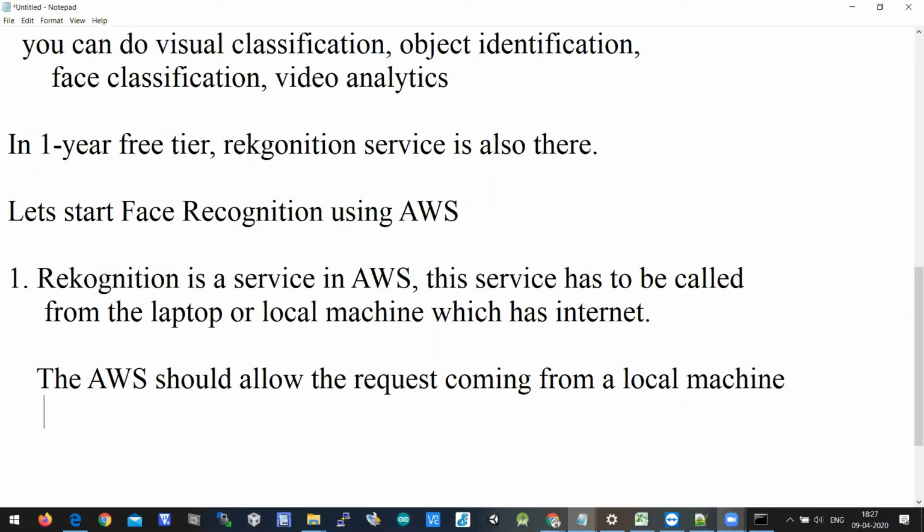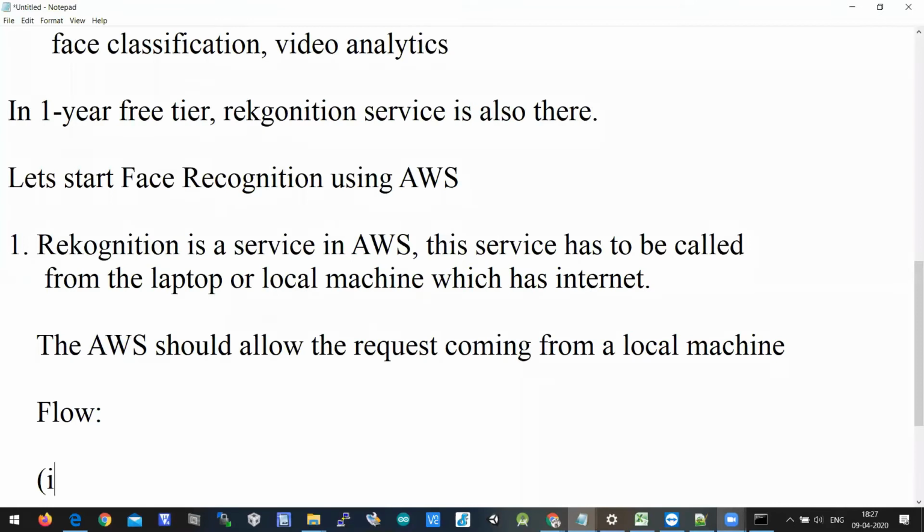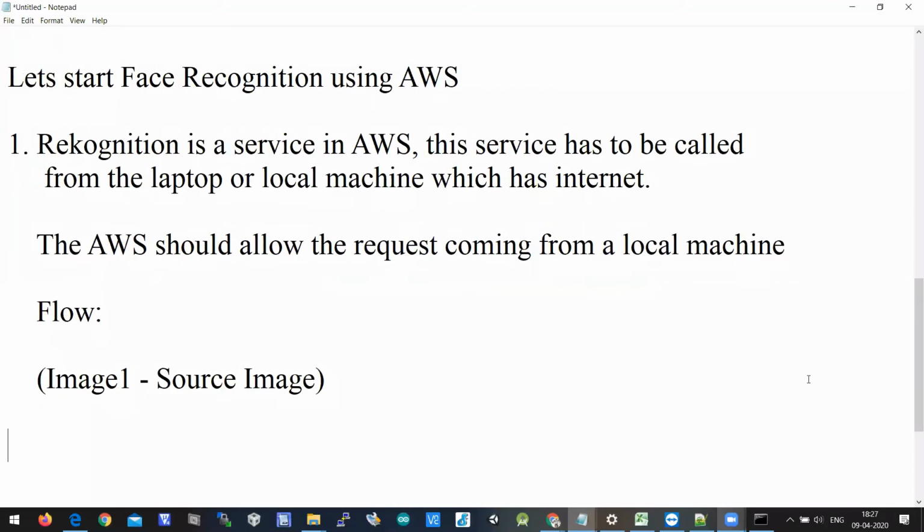Here what you have to do is compose a program. I'll talk about the flow. There is an image, say image 1, or you can say the source image, and there is image 2, which is the target image.